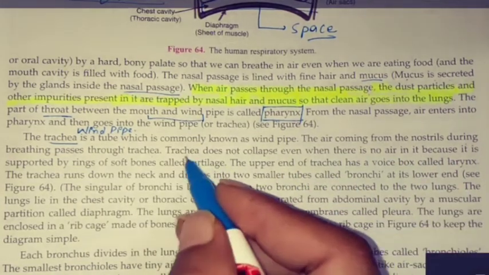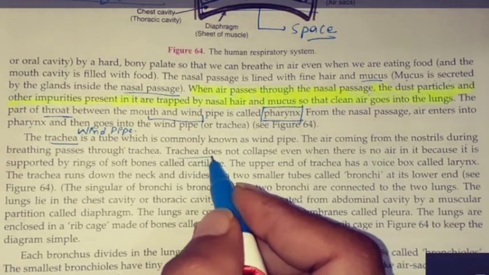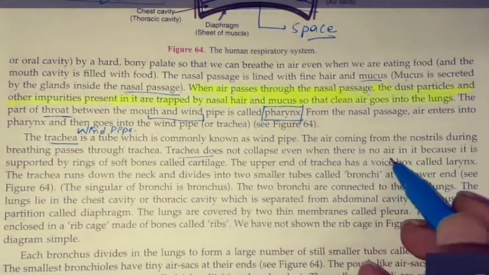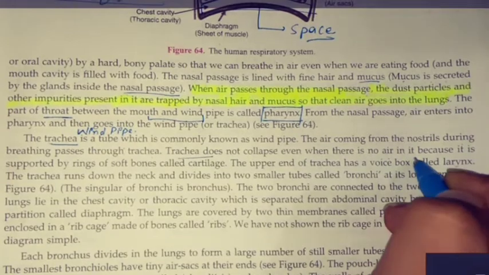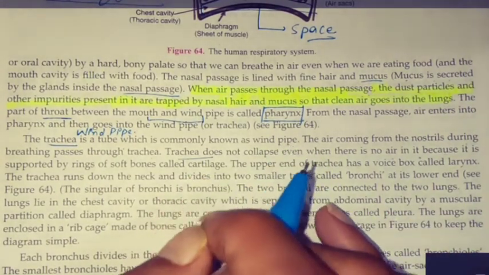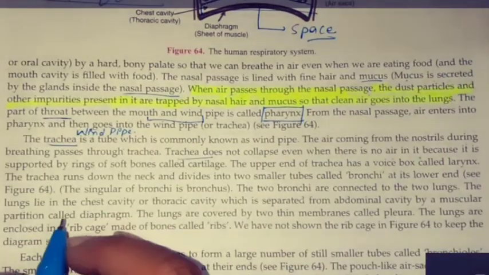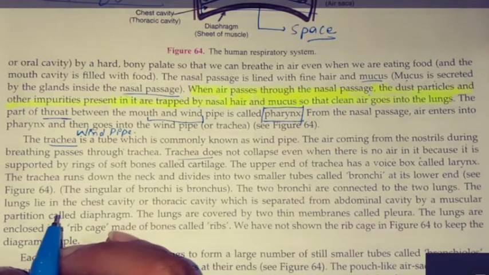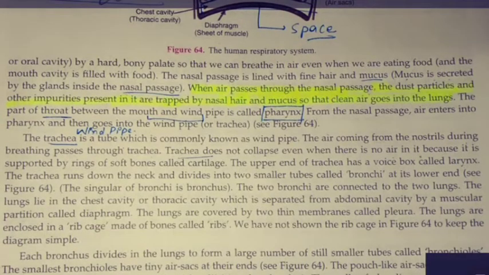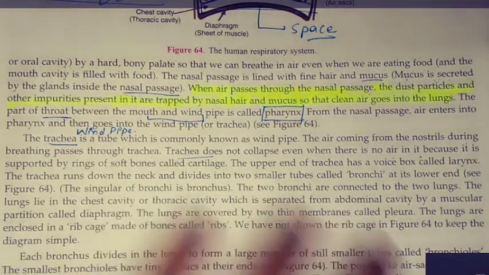Means it does not dry up and the cells do not get damaged when there is no air for a few minutes. If we are not getting air through our nostrils, we can breathe in the air through our mouth also. That is the meaning of this word.